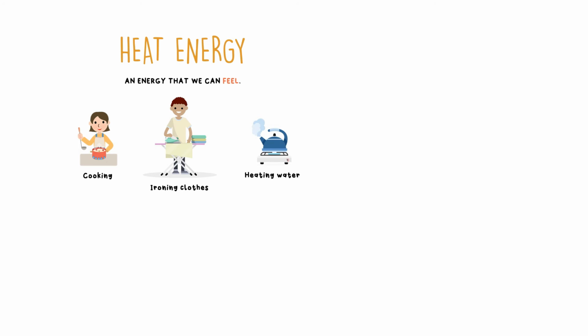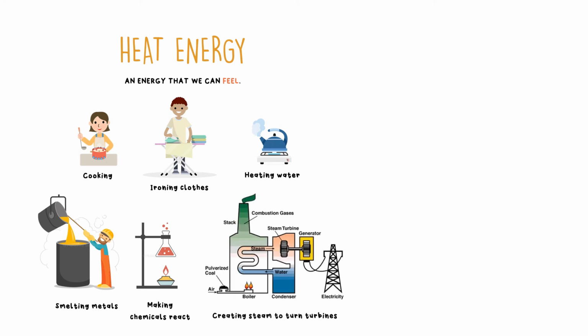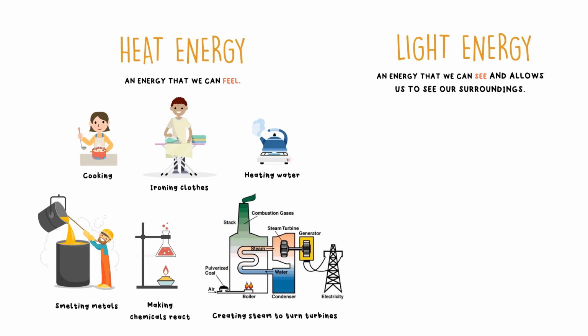In factories, heat energy is required for many processes such as smelting metals, making chemicals react, and creating steam to turn turbines. Light energy is an energy that we can see and allows us to see our surroundings. The sun is an important source of light energy in the day. Without light, the world would be completely dark and we would not be able to see the things around us.